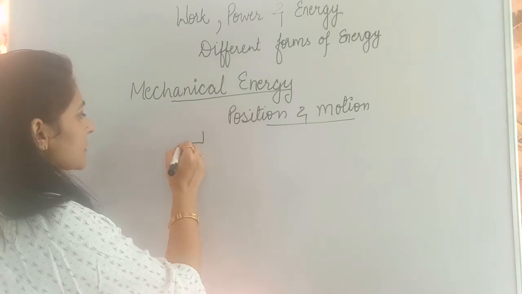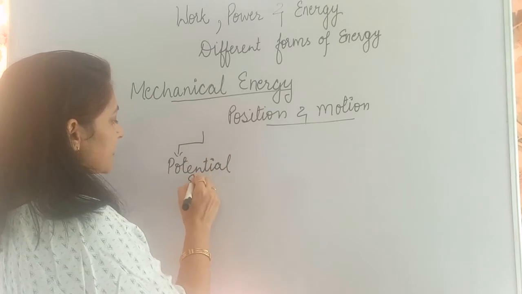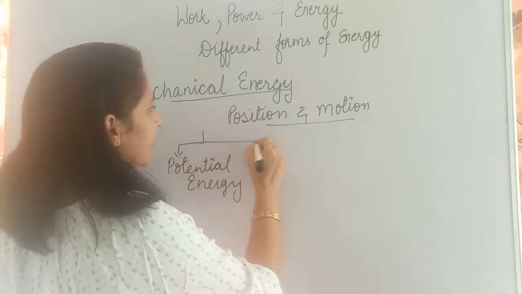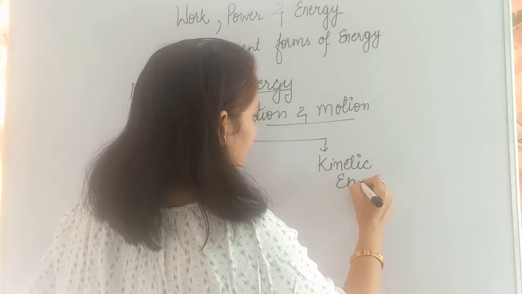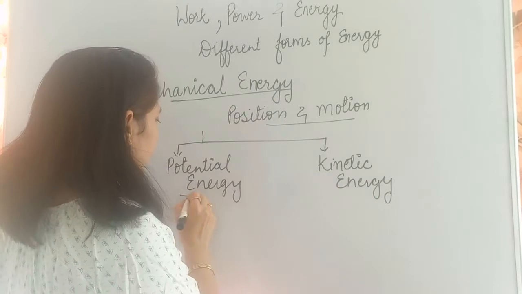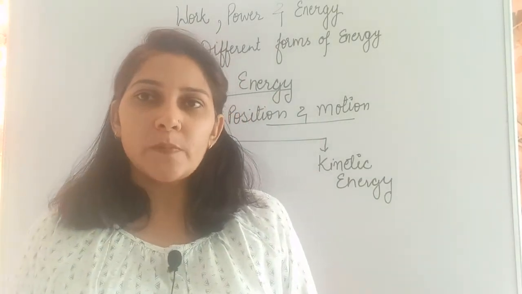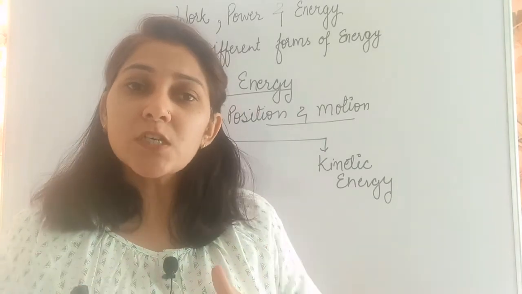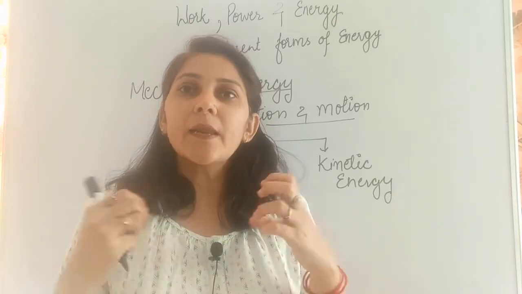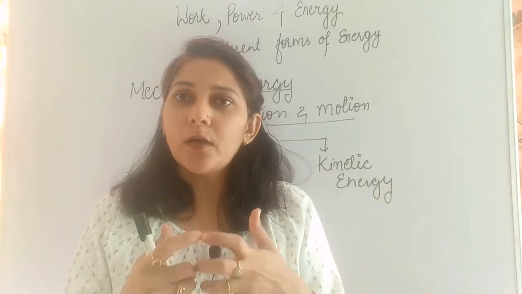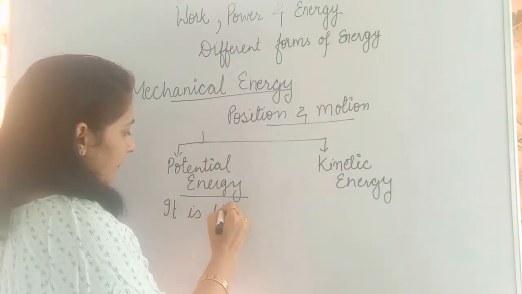The one part is potential energy and the other part is kinetic energy. Potential energy is what? Potential energy is the amount of energy possessed by any object due to its position. Position with respect to Earth's surface and position with respect to the arrangement of the parts of that particular object.